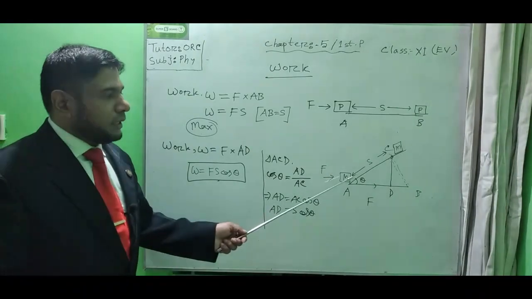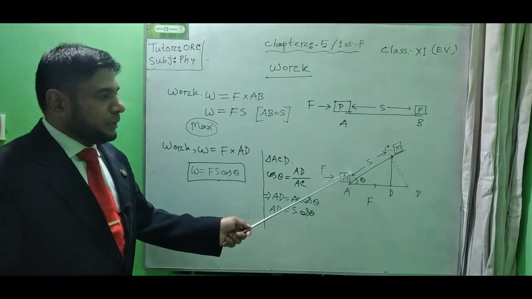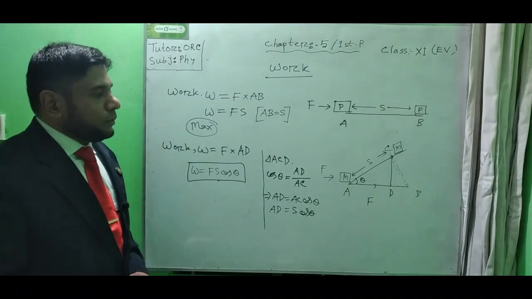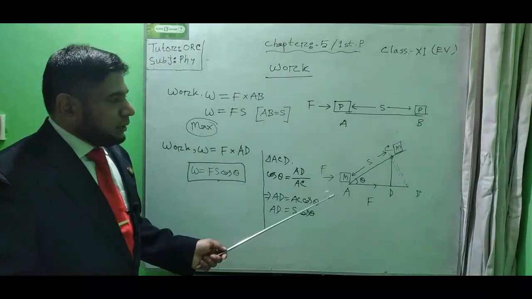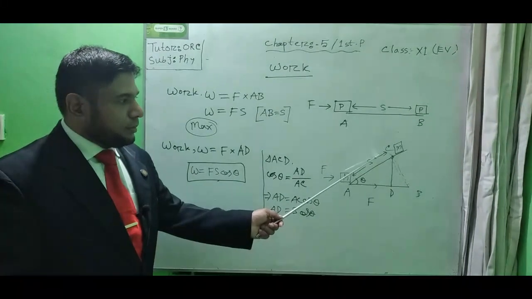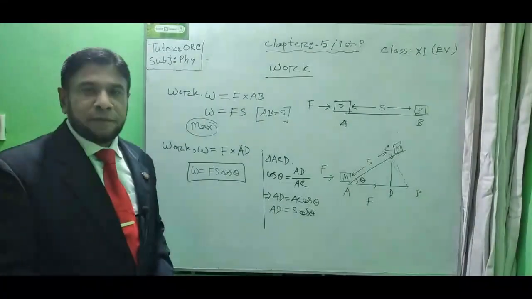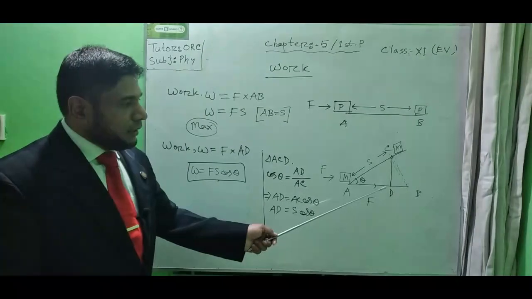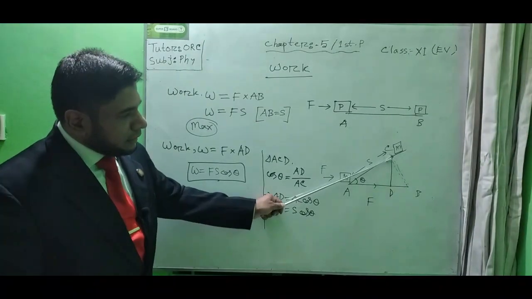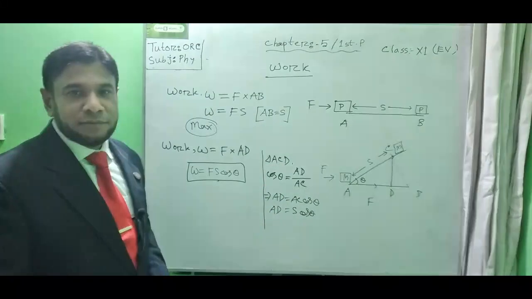if we want to get the maximum work, what should be the angle between force and displacement? It is possible only when the displacement of the object occurs just along the force line. And if the displacement occurs just along the force line, then we can easily say the angle must be 0 degrees here.